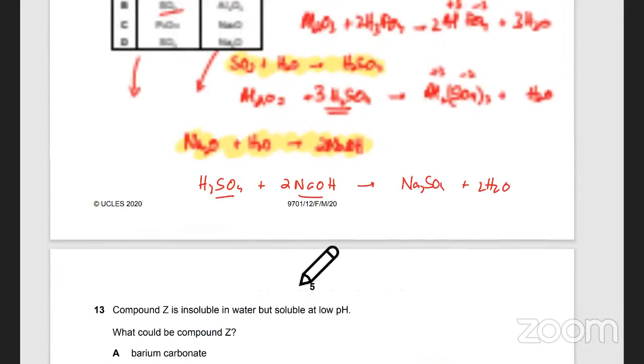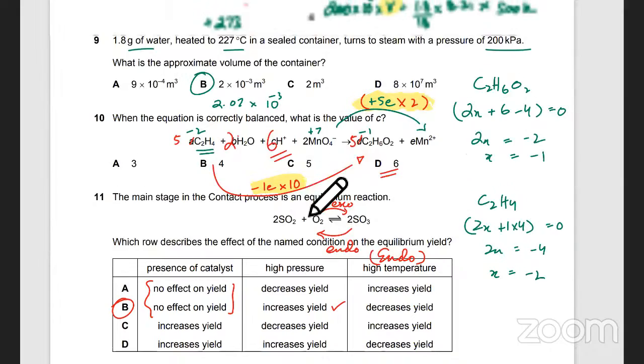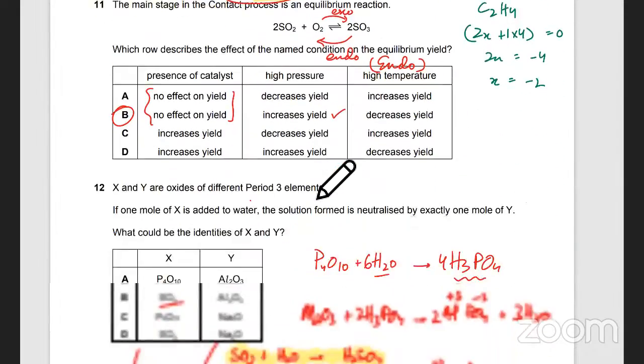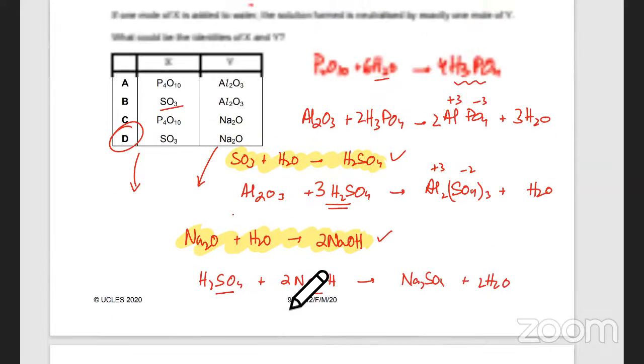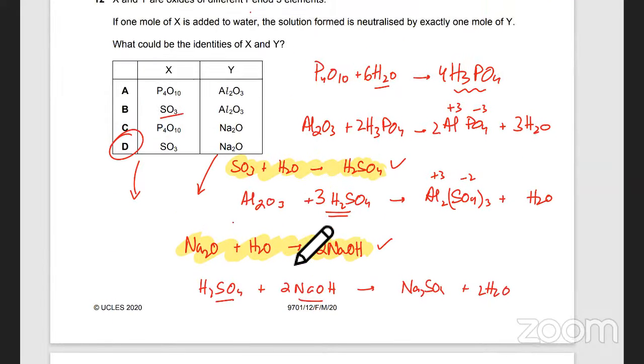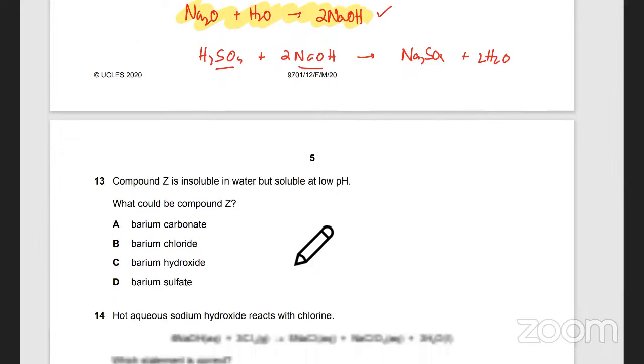Next one. So far, both this question and the previous one were time consuming, because I don't think there was any workaround. You had to make the equations and balance them, and only then would you have known.